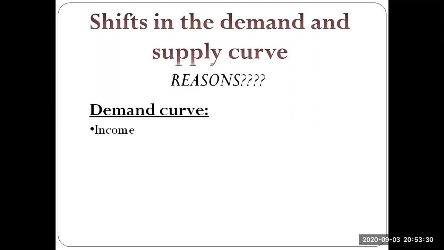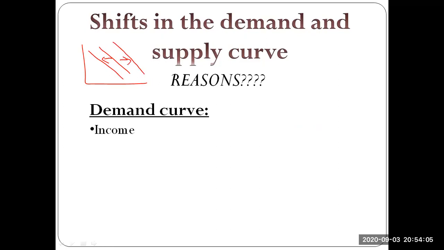When that happens, we know that the demand curve is downward sloping. So when there is a decrease in income, a ceteris paribus condition, the downward sloping demand curve shifts. Let me just draw it for you. If this is my axis, and this is the original demand curve, when the income falls, the demand curve shifts to the left. So there is an inward shift in the demand curve. Again, when the income rises, my demand curve will shift to the right. So there's an outward shift of the demand curve.